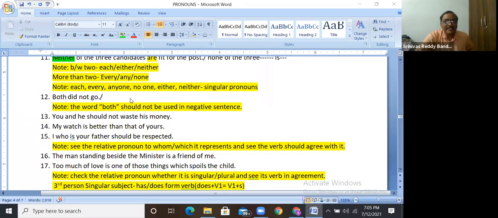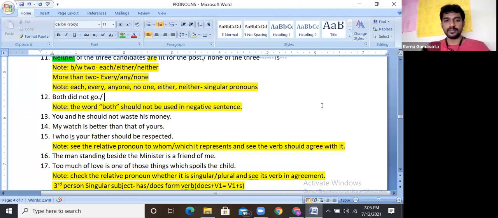Them indicates more than two, no? Mahendra Chaudhary, you are nearer. But why did you use them? Adilakshmi, why did you use them? Okay, Ram Subhash, why did you use we?